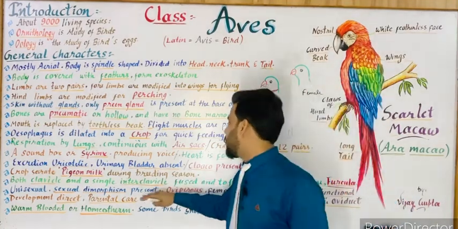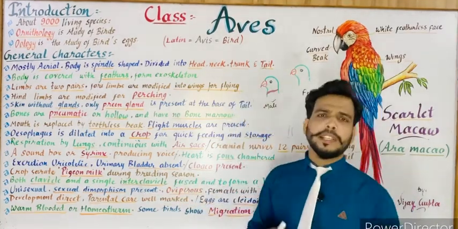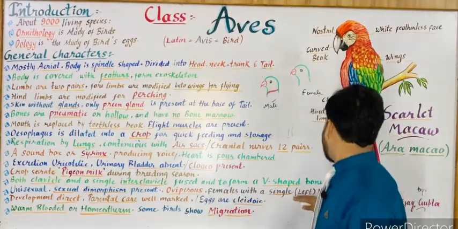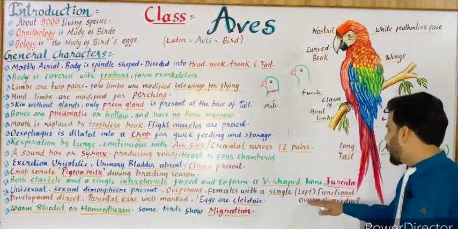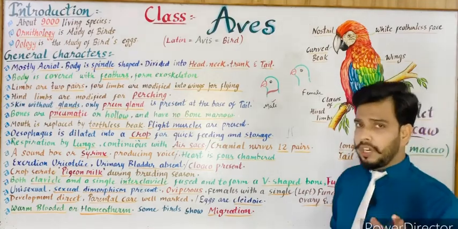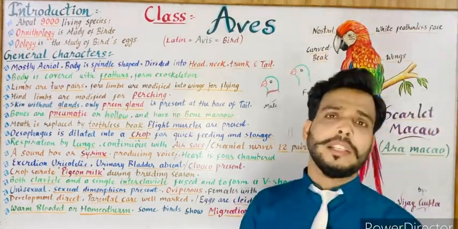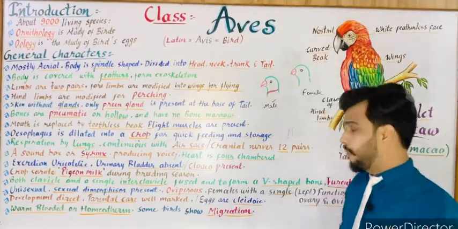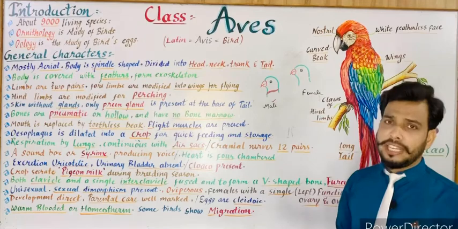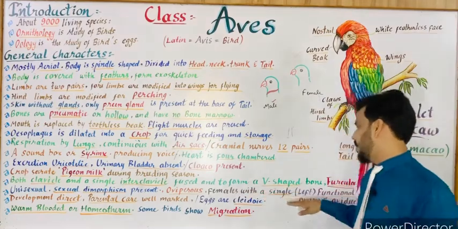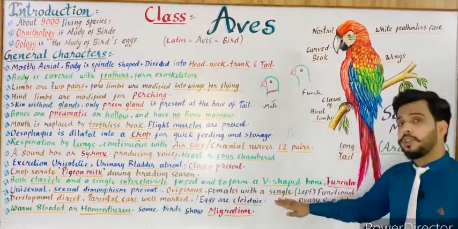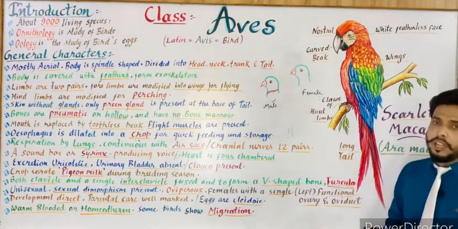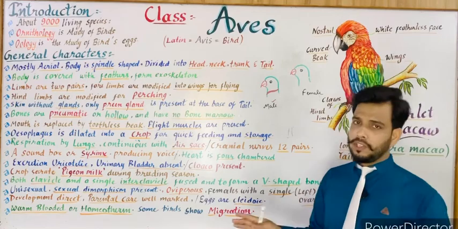Next is oviparous. All the birds are oviparous. Female with a single left functional ovary and oviduct. In the reproductive system of female, there is a single ovary which functions and a single oviduct. The remaining ones are functionless. So in females, the left ovary and oviduct are functional. The right ovary and right oviduct are functionless.